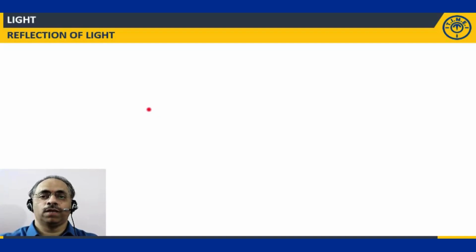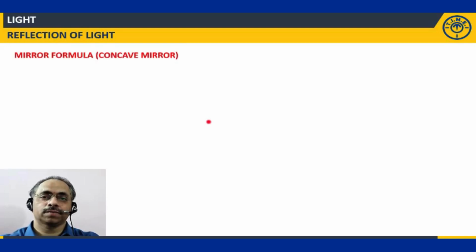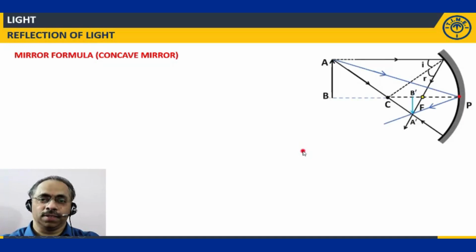Let us now look at one of the important derivations, the expression that is called the mirror formula. Whatever sign conventions we have discussed, we will apply those sign conventions in this mirror formula to know the nature of the images formed and also the position of the images formed when an object is placed in front of either a concave mirror or a convex mirror. Clear?